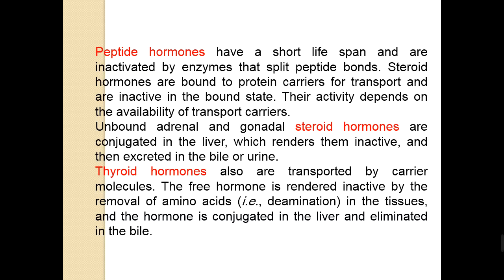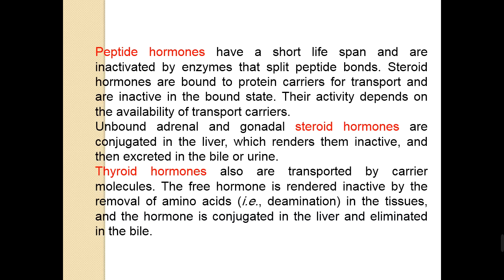Unbound adrenal and gonadal steroid hormones are conjugated in the liver, which renders them inactive because they are conjugated, they are bound, and then excreted in the bile or urine. This is a form of elimination of steroid hormones. So the liver will help us in the elimination of steroid hormones by inactivating them, and the hormones will be excreted in the bile or in the urine.